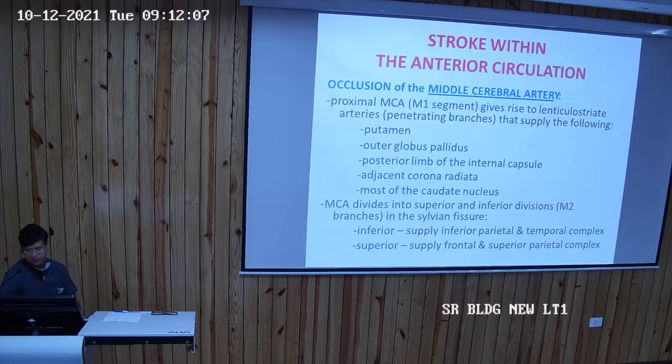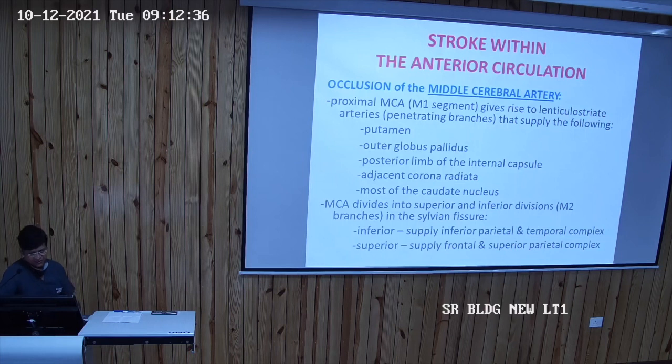One is a proximal segment, which is known as the M1 segment, and second is a distal segment, which is known as the M2 segment. The proximal MCA, the M1 segment, gives rise to lenticulostriate arteries, which supply the putamen, outer globus pallidus, posterior limb of the internal capsule, adjacent corona radiata, and most of the caudate nucleus. So these parts of the brain are supplied from the M1 segment.